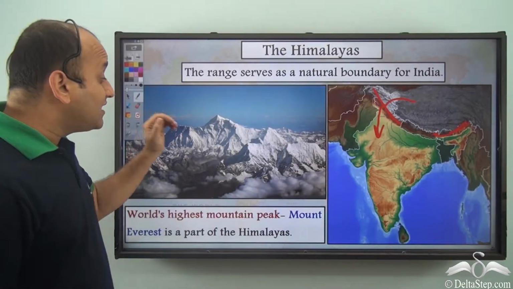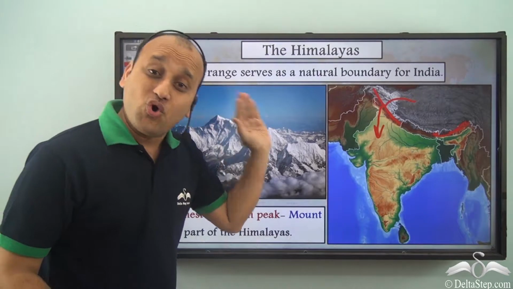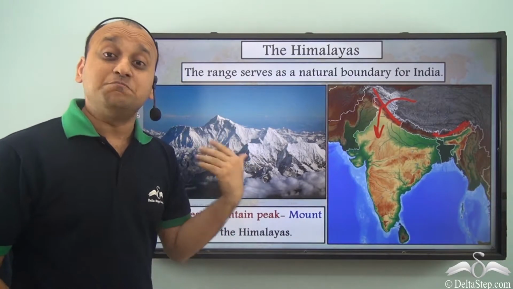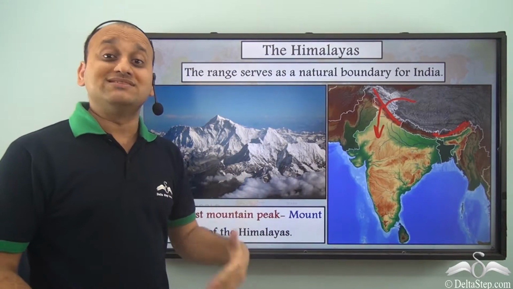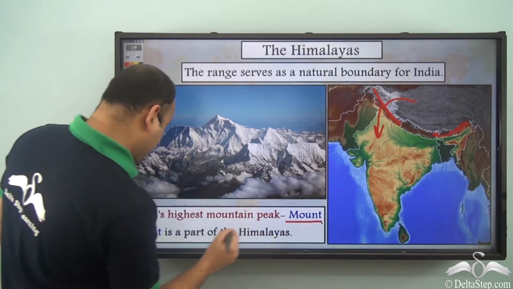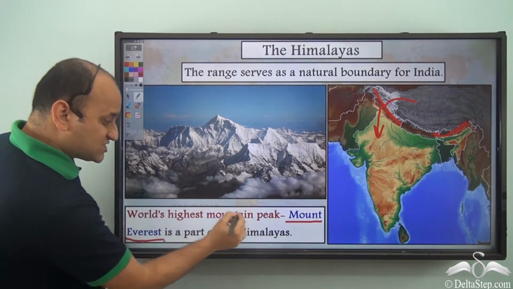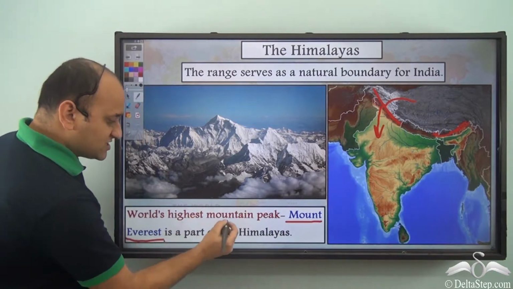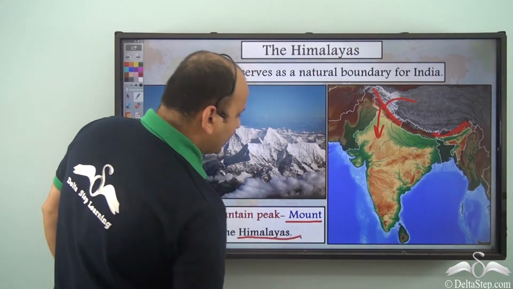In fact, the Himalayan mountain range is so high that the highest peak in the world is also in the Himalayan range, which is Mount Everest. So the world's highest mountain peak, Mount Everest, is a part of the Himalayas.